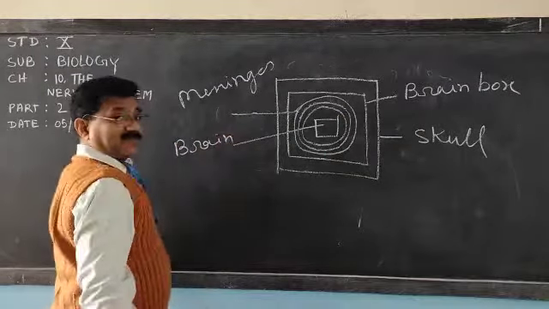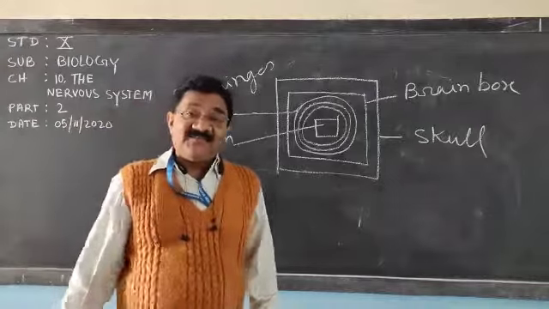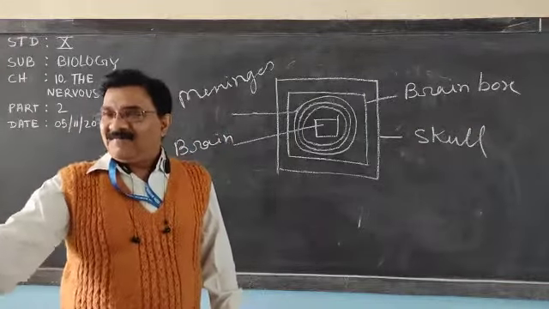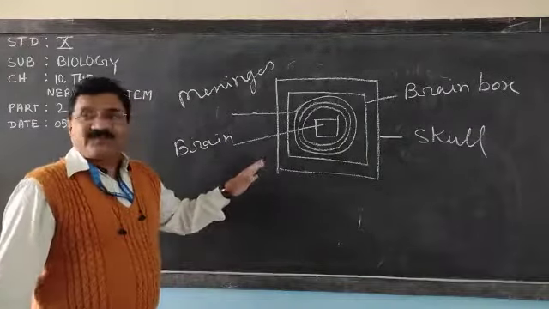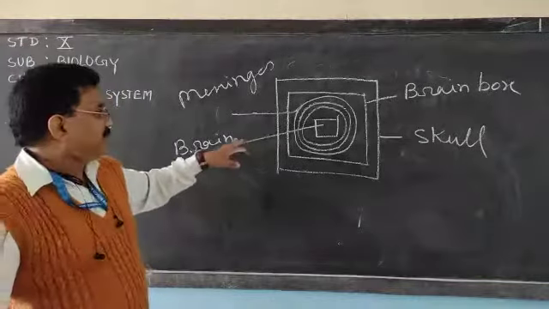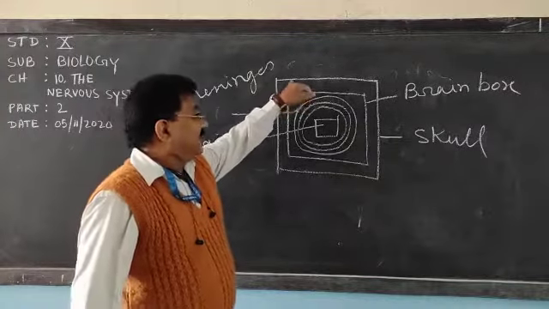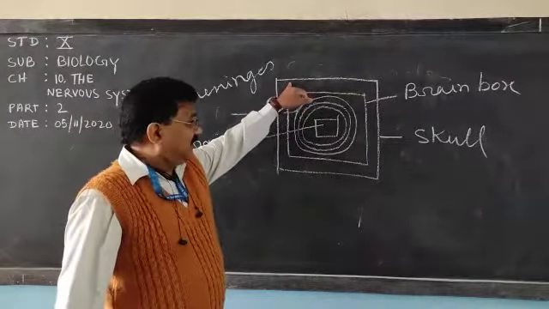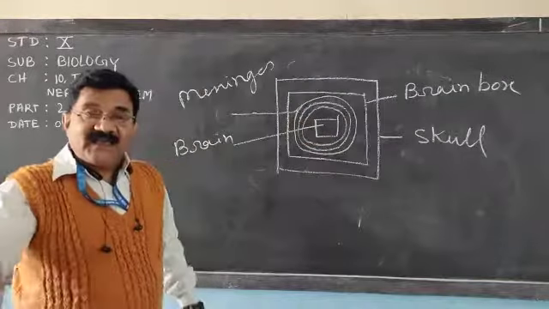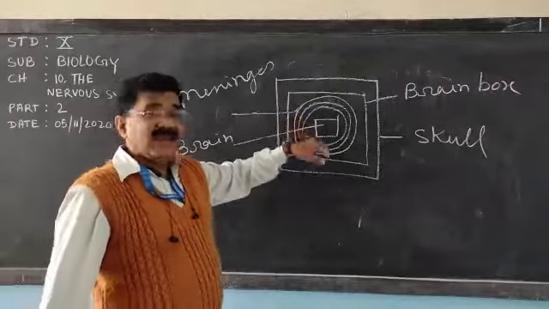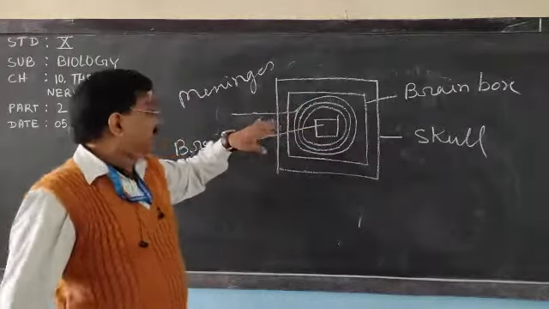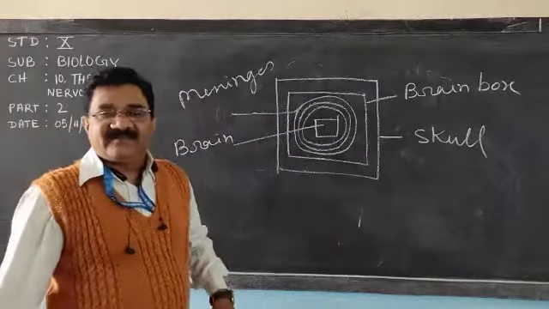So see what type of protection there is for the brain. Inside the skull, the brain box is there. Inside it, 3 layers are there, and these 3 layers are called meninges.